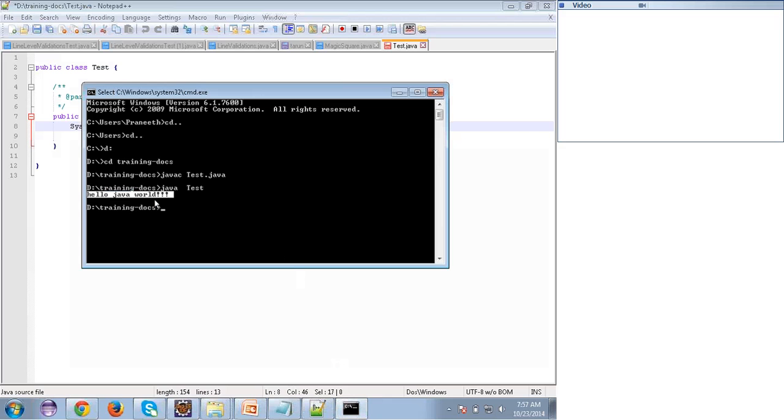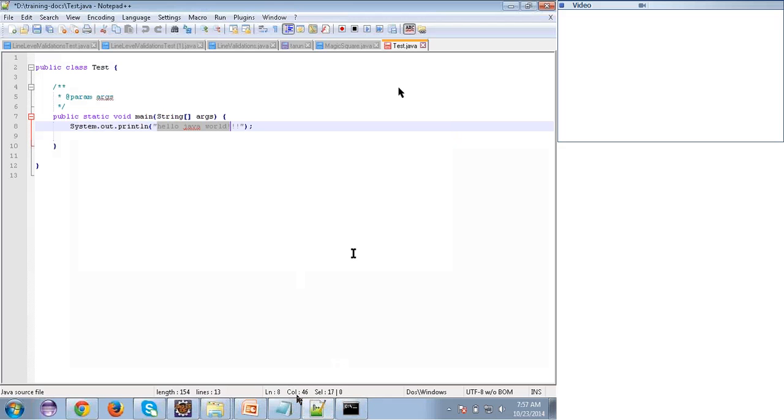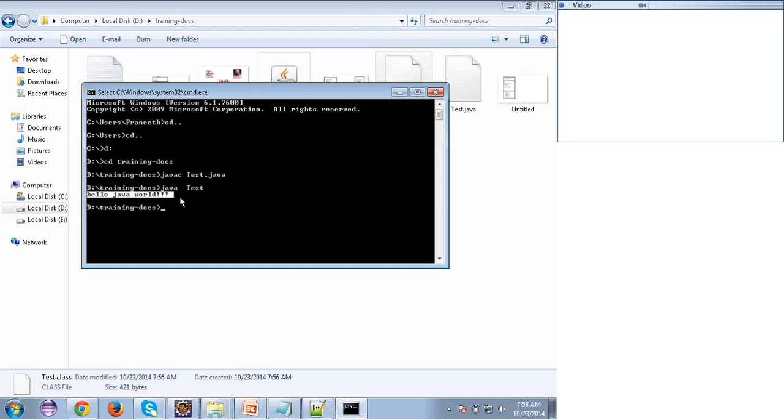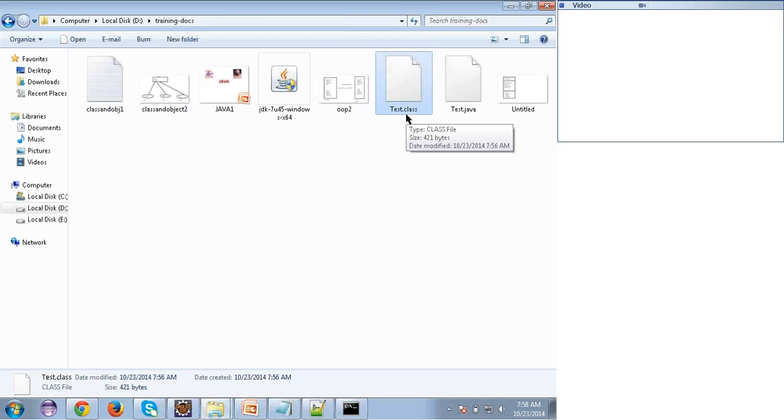So if I give this test.class file to you, and you run it with java test, you will also get the same output, because on your machine you also have the JVM. What will that JVM do? It will go to the test.class file, check each and every line, and based on your operating system it will do the conversion. That's the JVM's duty. So who will read that .class file is the JVM. That's it. Clear about the platform independence?